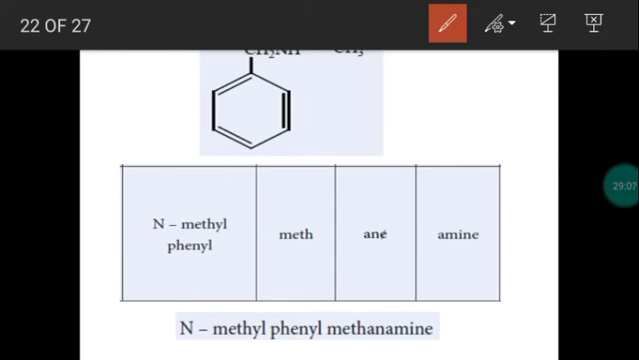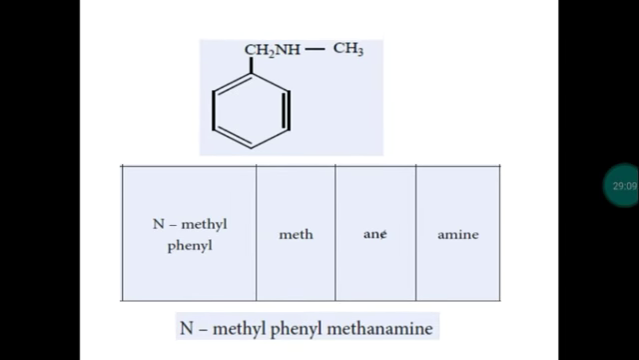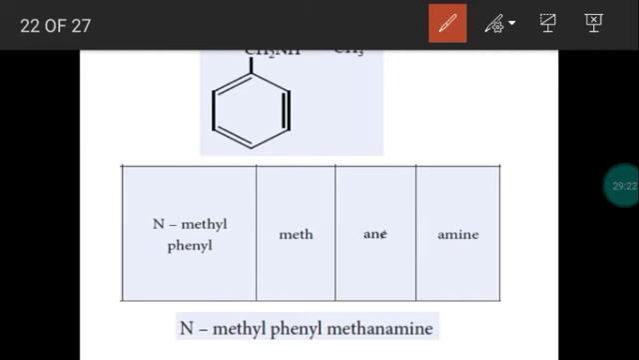Next one. This is an example of a secondary amine. One is a benzyl group, another one is a methyl group, 2 groups bonded with the functional group. CH3NH2 is called what? Methanamine. Now this is assumed as a derivative of methanamine. 2 hydrogen atoms are replaced by 2 groups, one is a methyl group, another one is a phenyl group.